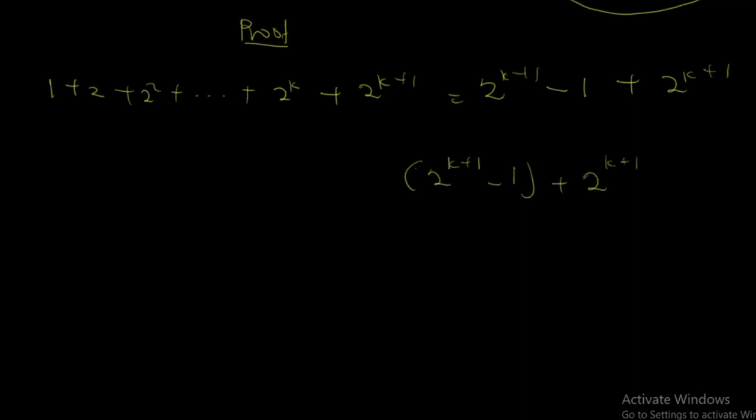Let's expand it. So with this, by factorization, we can factorize the 2 exponent k plus 1 out, which will be 2 exponent k plus 1, then times 2, then minus 1. So at this time, this will give you 4 exponent k plus 1.